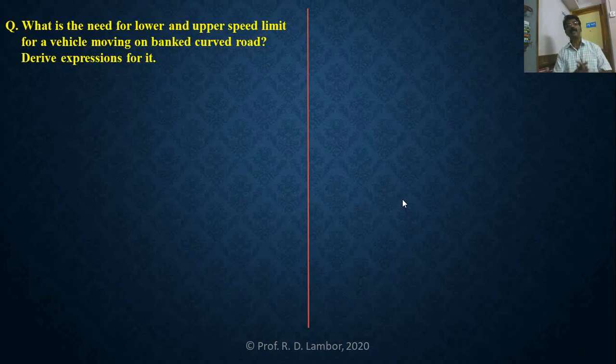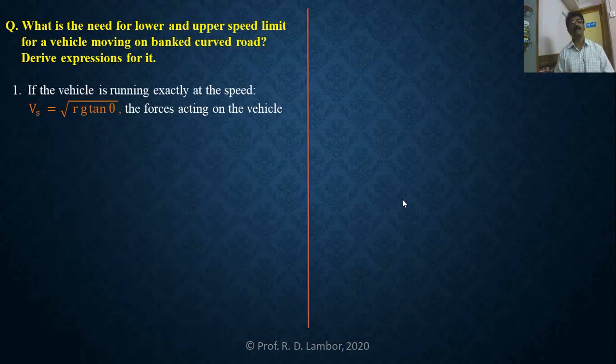So we will see what is the need for lower and upper speed limit for a vehicle which is moving on a banked curved road. What is the need? That is the question. We will try to find the answer for this question. What is the need for lower speed limit, upper speed limit for a vehicle which is moving along a banked curved road? And जर need असेल तर त्याचे expressions derive करा. So we will try to find the answer.